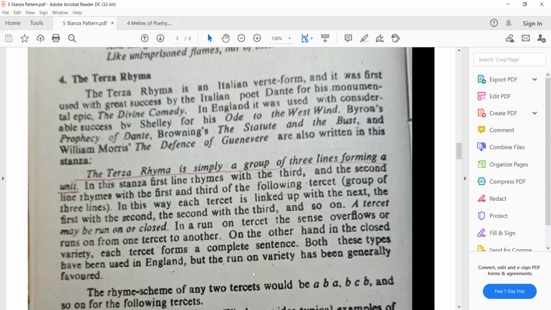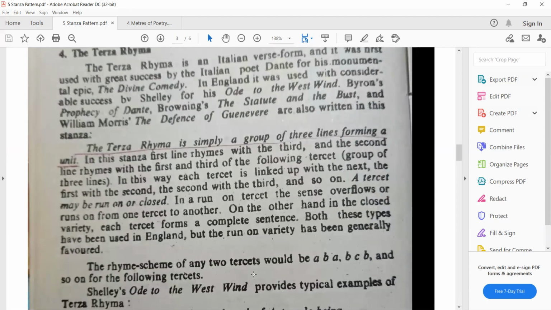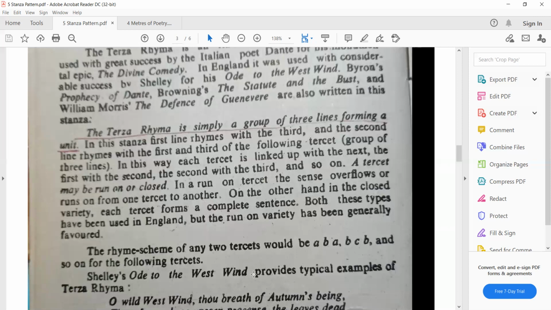So this is a very famous rhyme. This Terza Rima is simply a group of 3 lines. इसमें 3 लाइनें होती हैं फॉर्मिंग अ यूनिट। 3 लाइनों का एक स्टेंजा होता है, and in this stanza the first line rhymes with the third and the second line rhymes with the first, okay. So this is where we just use this technique, and this rhyming scheme goes on throughout, okay.